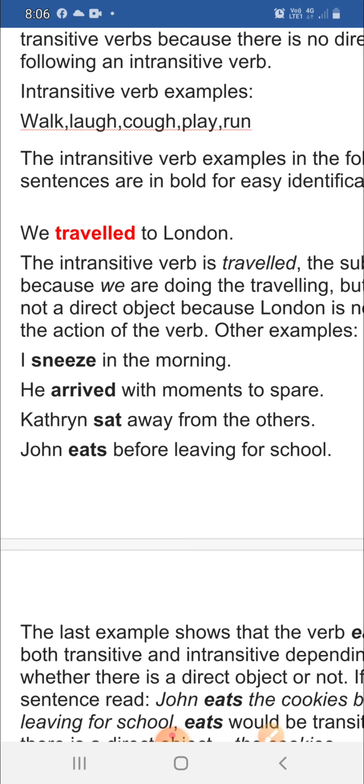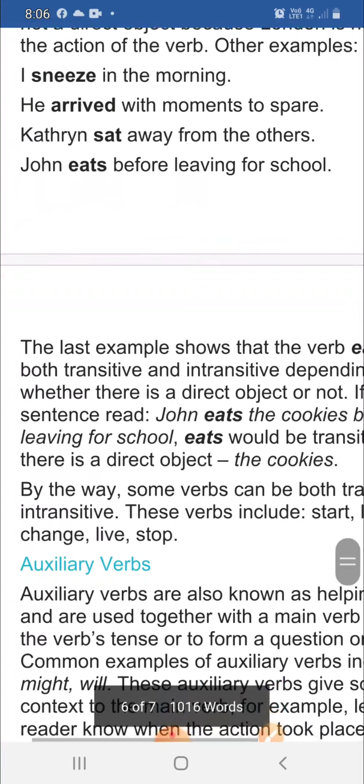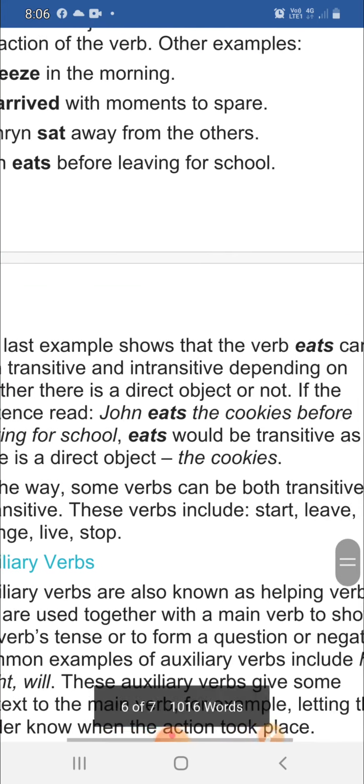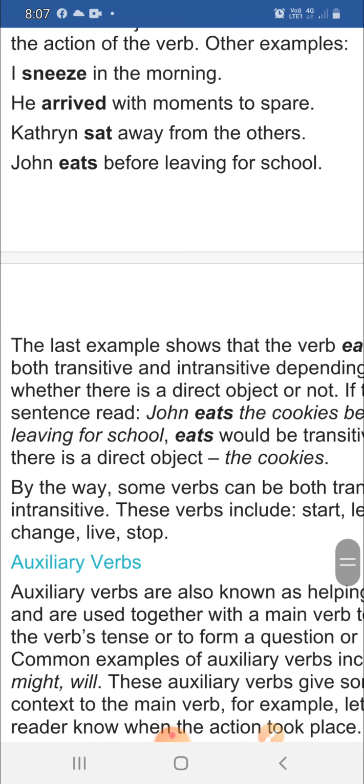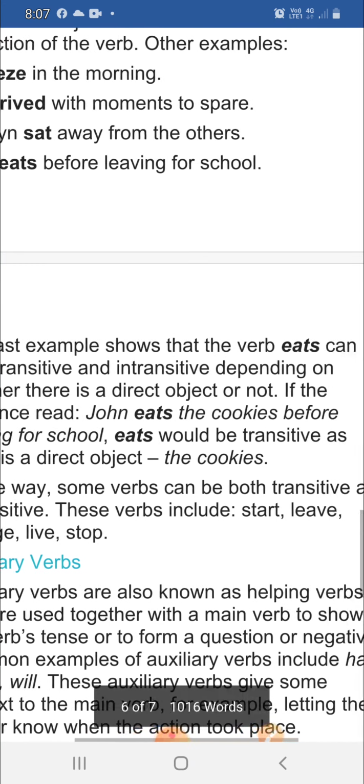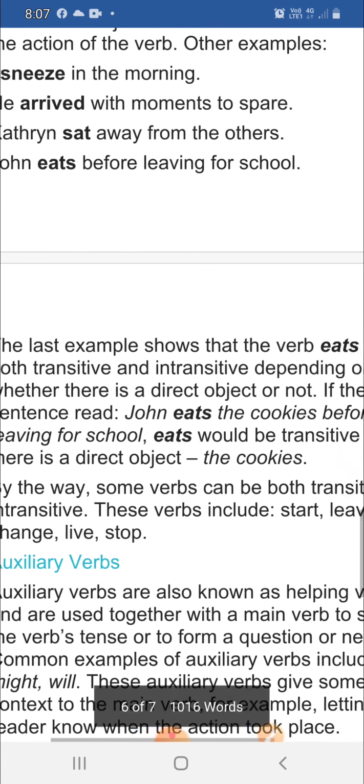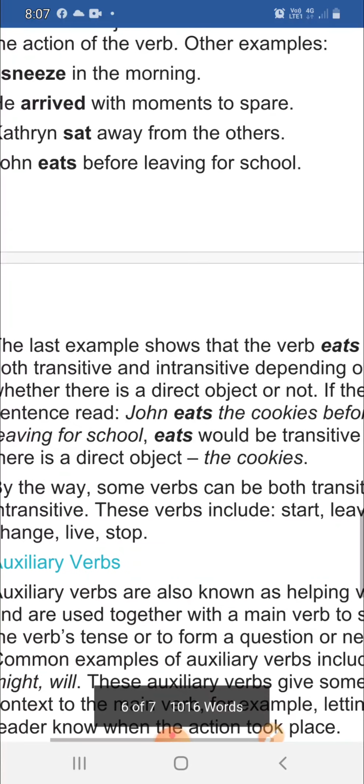Catherine sat away from the others. Sitting is an activity, so it is a verb. John eats before leaving for school. Eats is the intransitive verb. Now, you can see in the last example that the verb eats can be used as both transitive and intransitive depending upon whether there is a direct object or not.